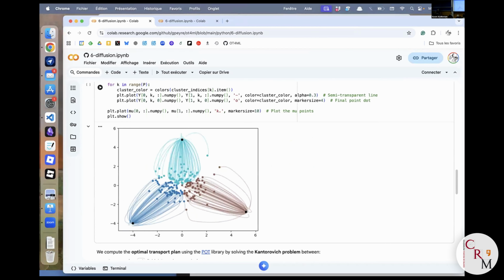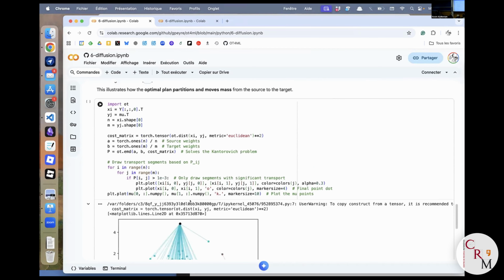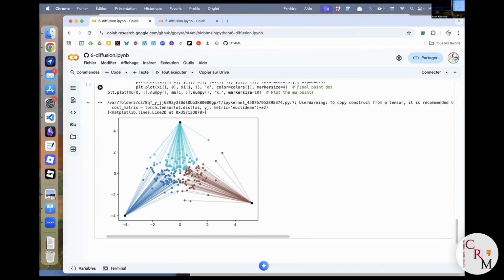It's basically trying to sample from 3 Diracs. So the target distribution is just 3 Diracs, and we start with a Gaussian in the middle. So here are just samples. And this is what you would get with a diffusion model. I'm going to explain it. So you see the trajectories, and you can run the code. I mean, it works. And this is what you get with optimal transport, which gives you straight trajectories.